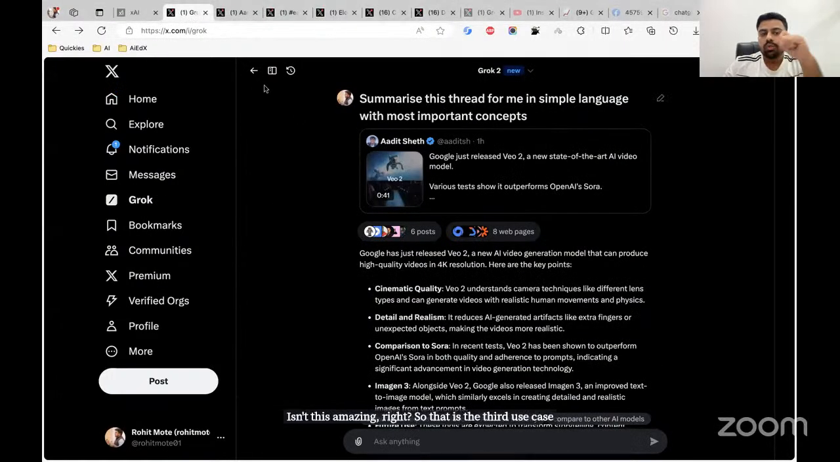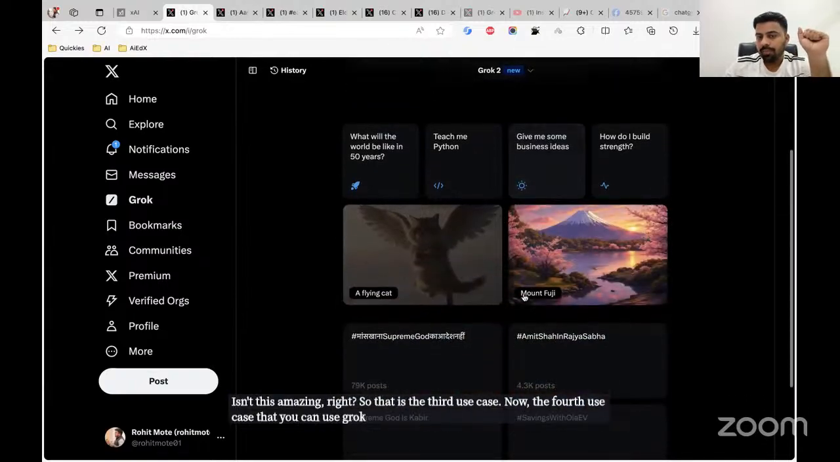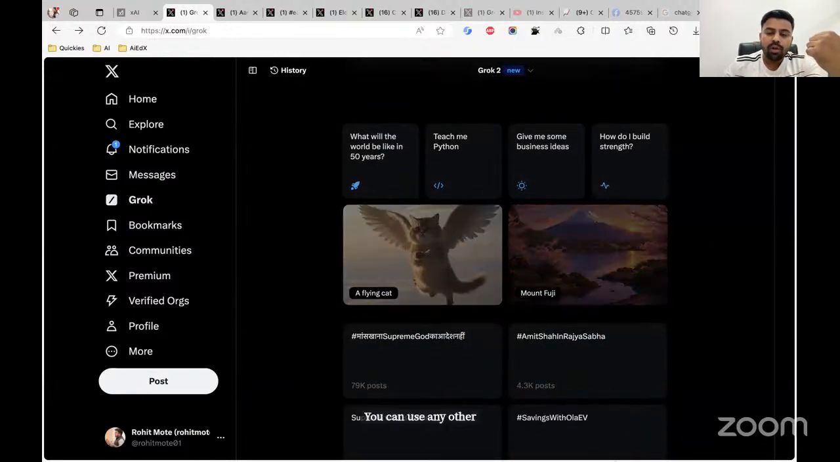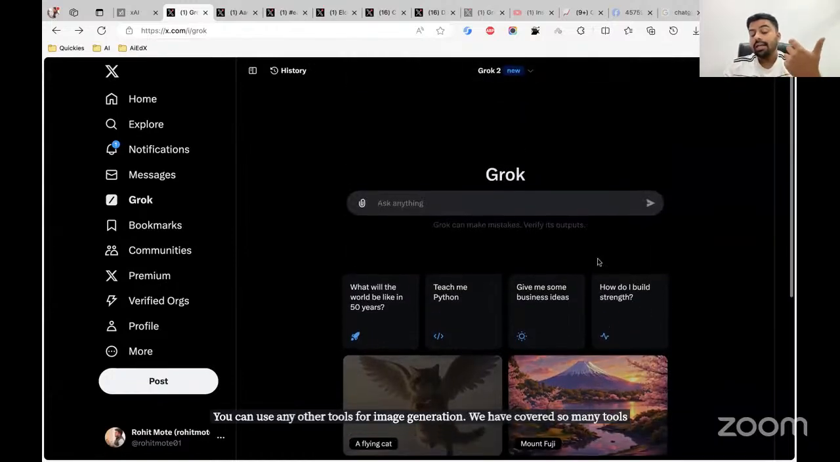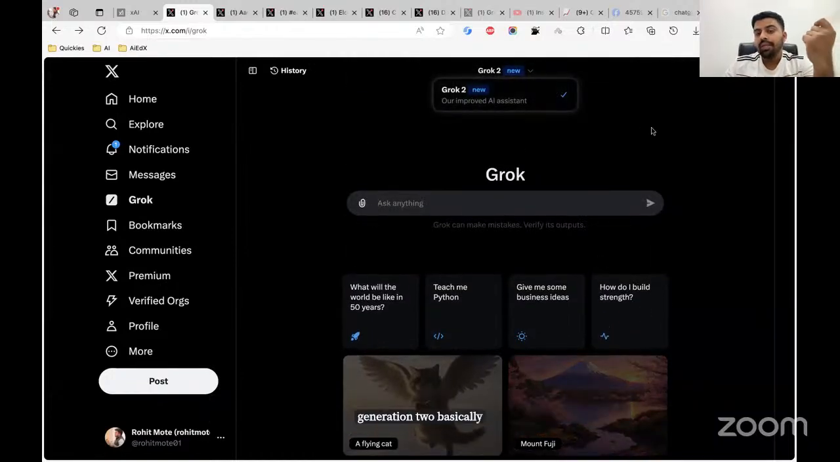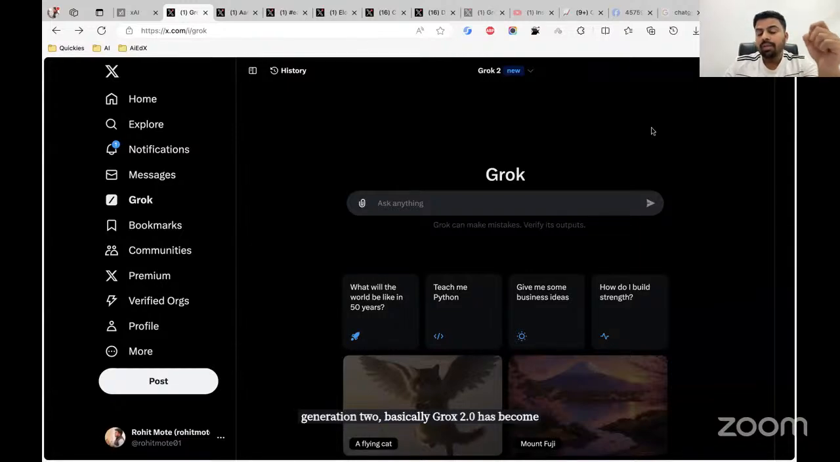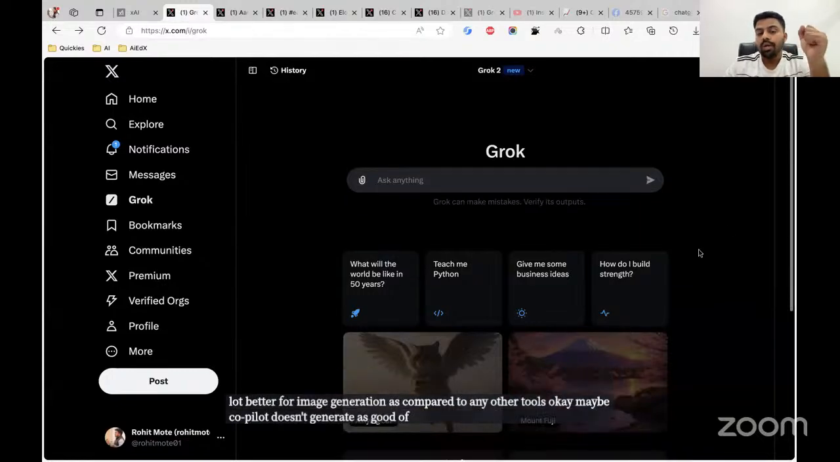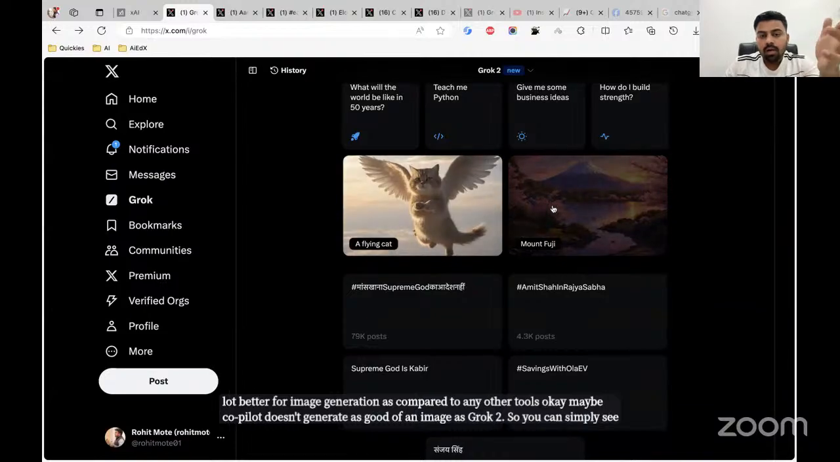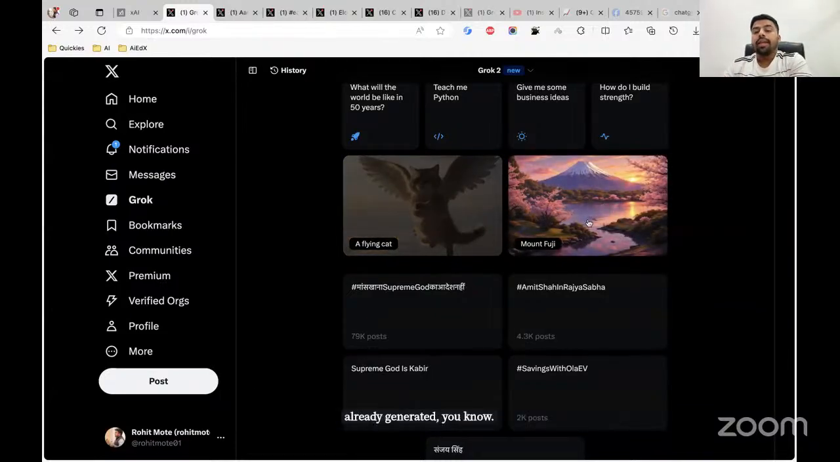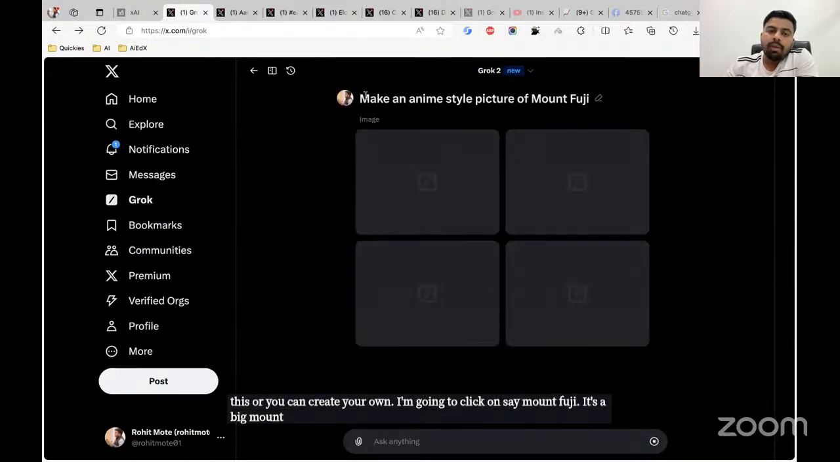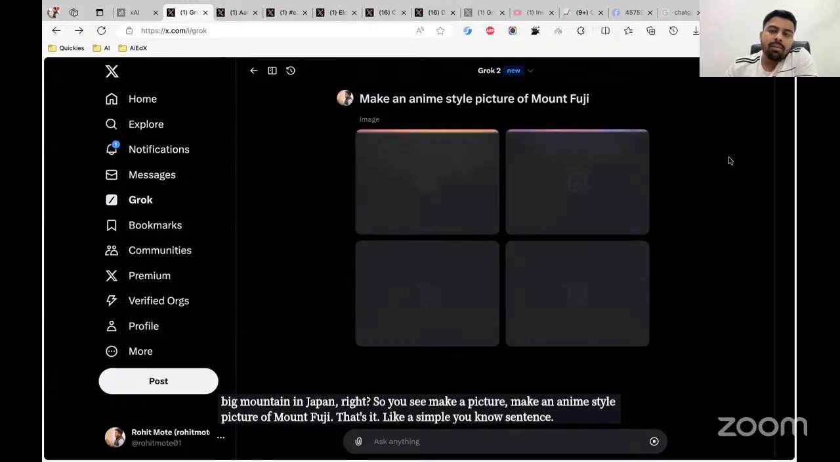Now, the fourth use case that you can use Grok for is generating an image. You can use any other tools for image generation. We have covered so many tools already, but Grok 2.0 has become a lot better for image generation as compared to other tools. Maybe Copilot doesn't generate as good an image as Grok 2. So you can see there are some already AI generated images here. You can use these or you can create your own. I'm going to click on, say, Mount Fuji. It's a big mountain in Japan, right? So you see, make an anime style picture of Mount Fuji. That's it, a simple sentence, and it will generate images for you.